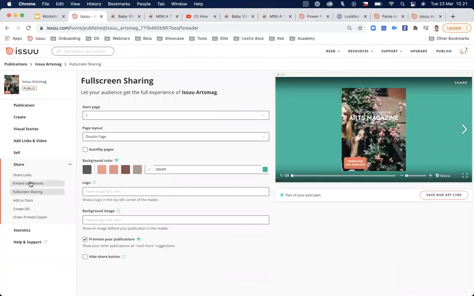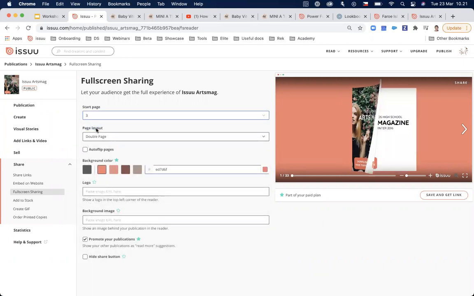And this link works great if you are sharing your content, for example, in a newsletter or across your social media channels, and you want the publication to open directly in full screen, not on issuu.com with some menu icons and stuff like that. For that, you can use a full screen sharing link.